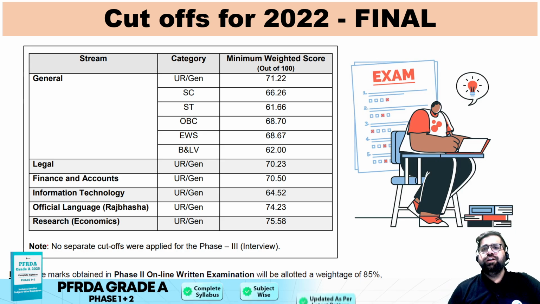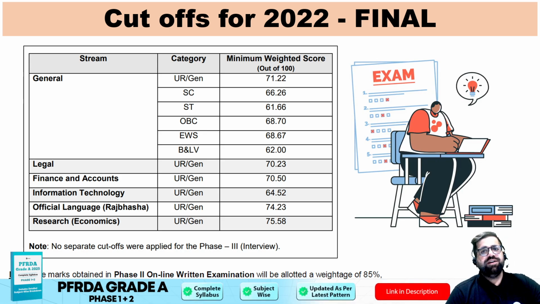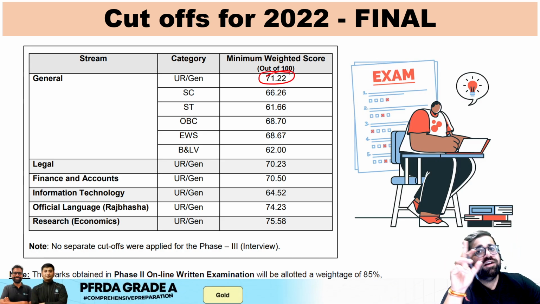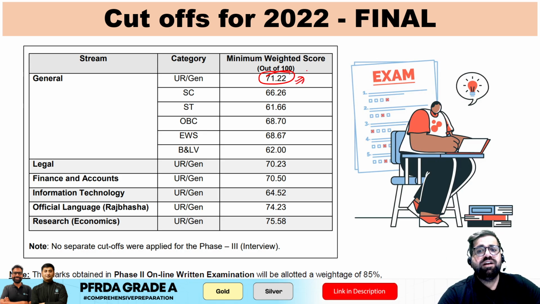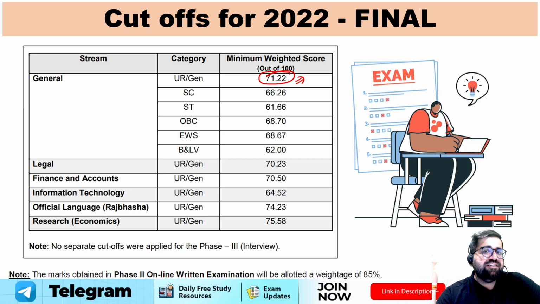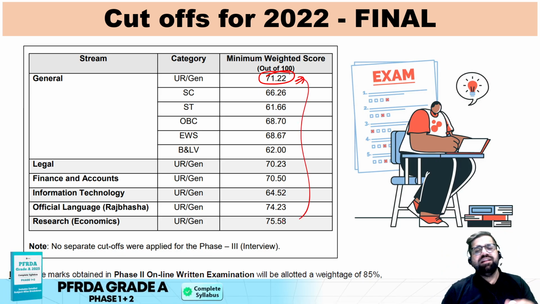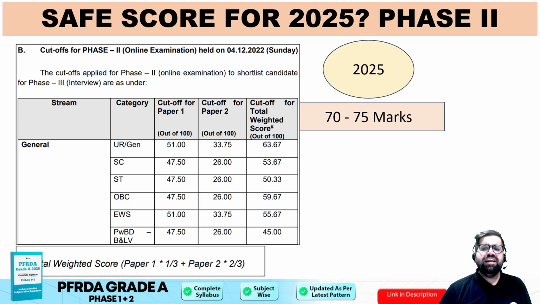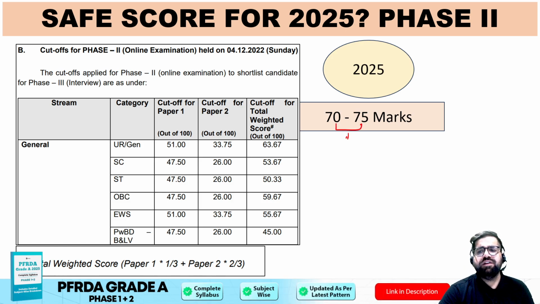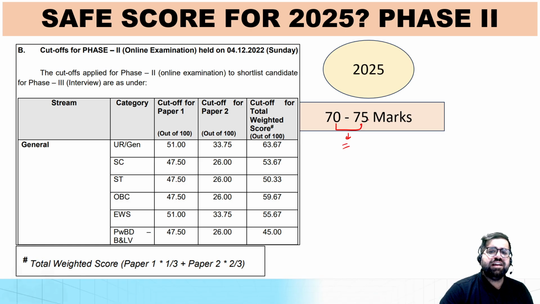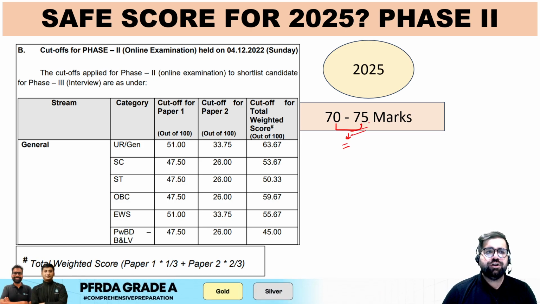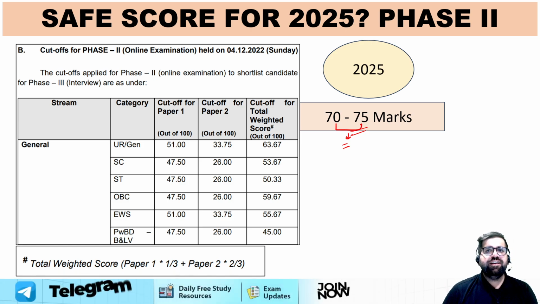Now let's move forward to the final cutoff of 2022. This is after your phase 2 and interview, and the final cutoff is somewhere around 71.22. What should be the safe score for 2025, assuming the paper level remains the same? We expect that if you are getting 70 to 75 marks, and why have we decreased the cutoff, my friend? Because when the number of seats increases, then definitely the cutoff will decrease.